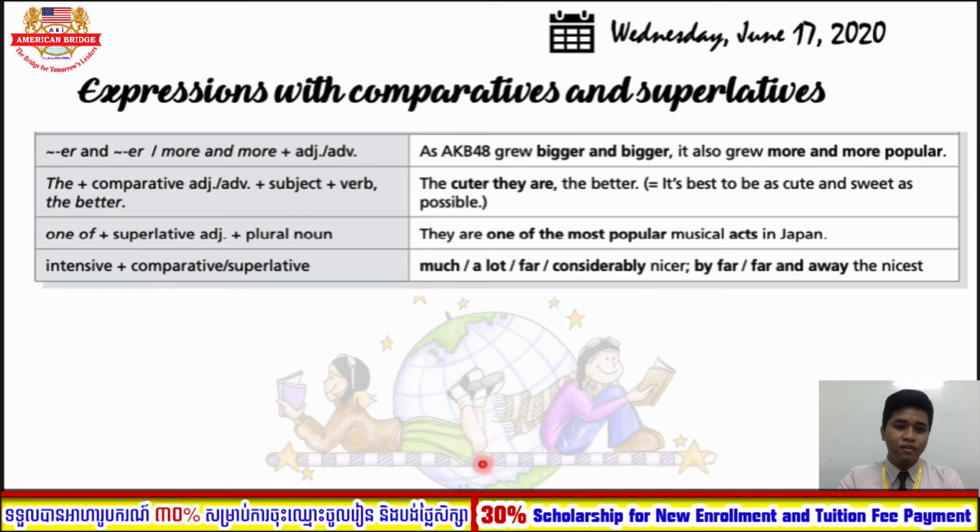And intensifiers, which refer to words such as much, a lot, far, considerably. These words are used plus the comparative form. However, the words by far, far and away, we use with the superlative form.